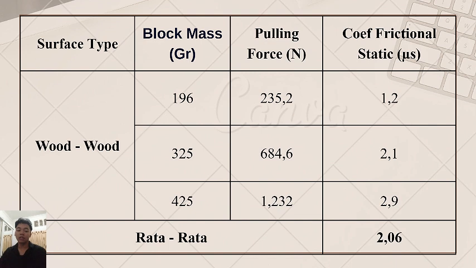This is the table for static friction where the surface type of the block is wood and wood.